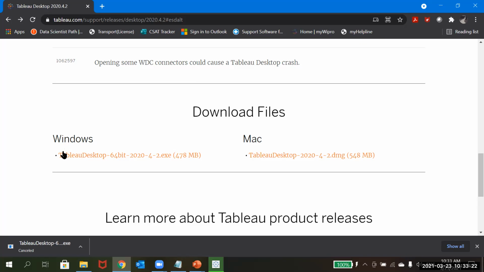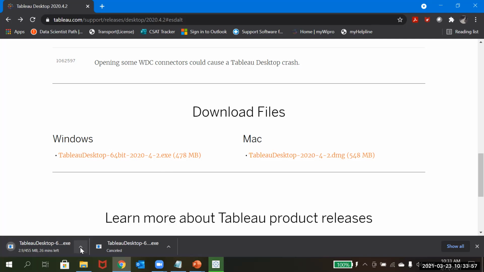You can see the Windows and the Mac. This is the .exe file which will help us install on the Windows operating system, and this is the file for a MacBook. Since my system is Windows, we'll be downloading this .exe file. If you have a MacBook, you can download the other one. The size is mentioned here, 478 MB, so it may take a moment to download.